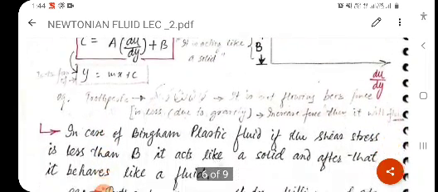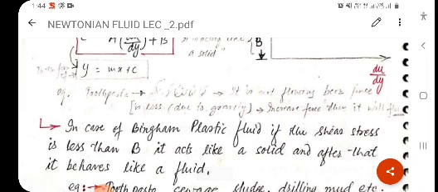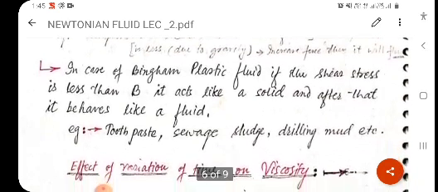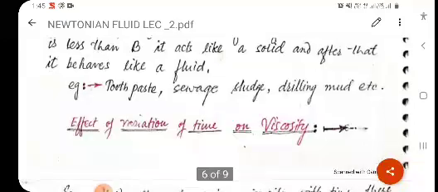Clear? In case of Bingham plastic fluid, if the shear stress is less than B, it acts like a solid, and after that it behaves like a fluid. Example is toothpaste. Hold toothpaste upside down and it will not fall. If you apply pressure on it, then it will flow. Next examples are sewage sludge, drilling mud, etc.